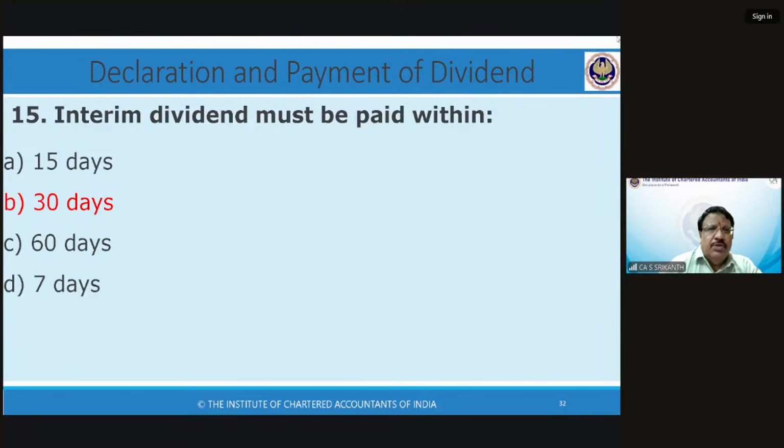So don't get confused. 30 days, pay. 7 days, transfer. 7 years, wait. Expiry of 7 years, transfer to IEPF. No. Interim dividend, declaration. Within 5 days, transfer to unpaid dividend account. Then from there, you pay within 30 days as you should. Which is the answer for our step.